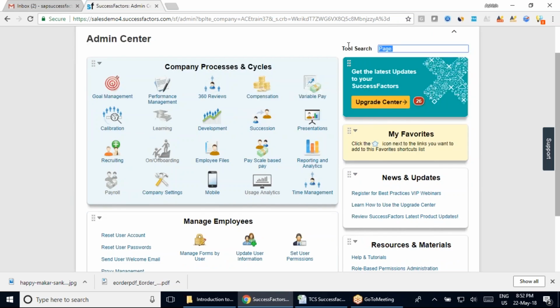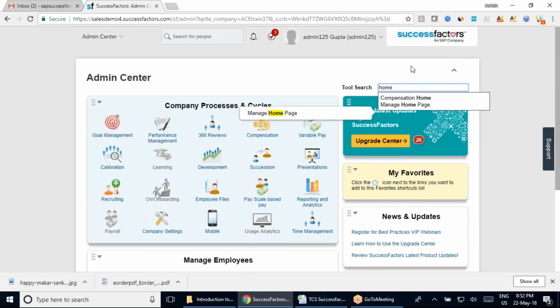So this is how, team, you can go ahead and do all your tool search. Now this I use a lot, and I think the majority of people use this tool search. We actually call this a power search. You will also see, team, as we go ahead, it's almost 2 months, and we're going to cover various modules, 6 modules.